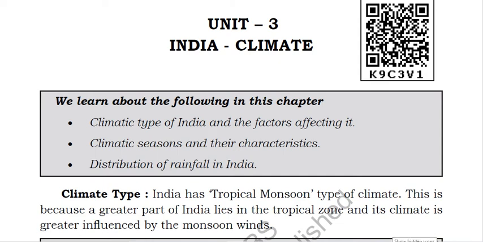So today in this tutorial we are going to discuss the class 10th Karnataka board syllabus of geography, and the name of the chapter is India Climate. This is chapter number 3. Means in this chapter we'll read about the climate of India. You are all very excited to read about the climate of India, right?